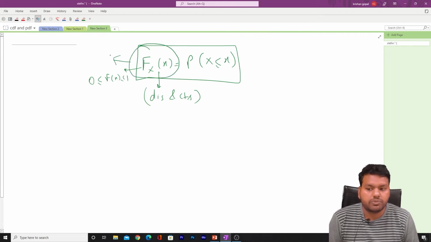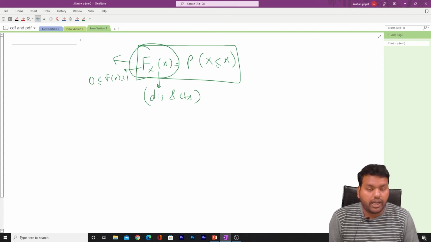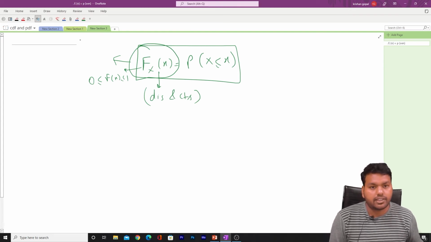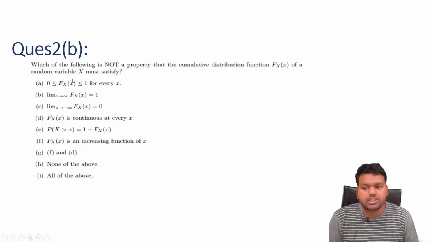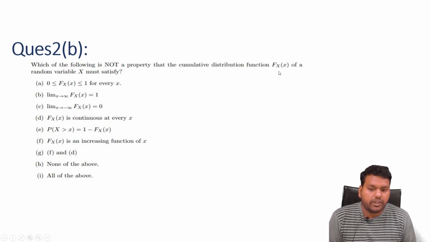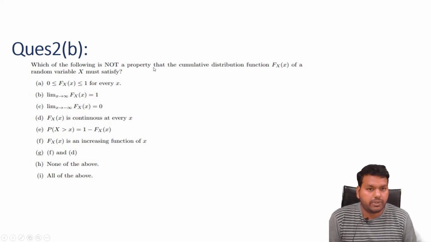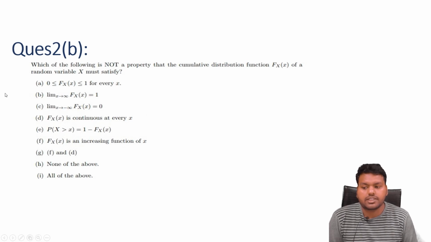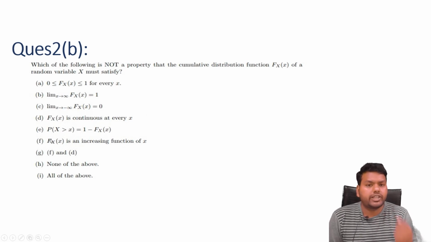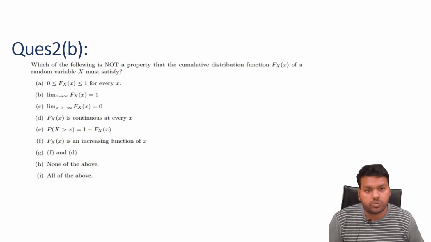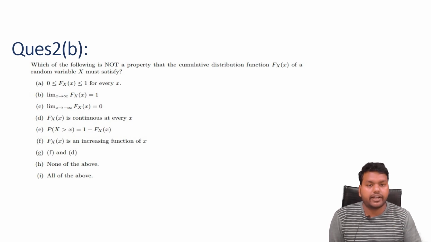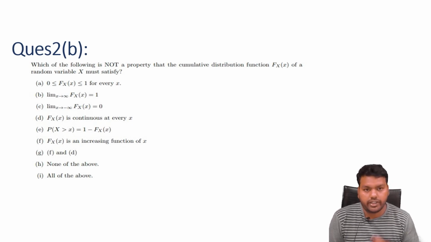Now, this cumulative distribution function has some properties, and in the screening test you can get a question about these properties. For example, if you see this question, it is asking which of the following is not a property that the cumulative distribution function of a random variable x must satisfy. So this is just asking the properties of a cumulative distribution function. Let me know your answer in the comment section below, and you can expect this kind of question in the screening test or interview stage.